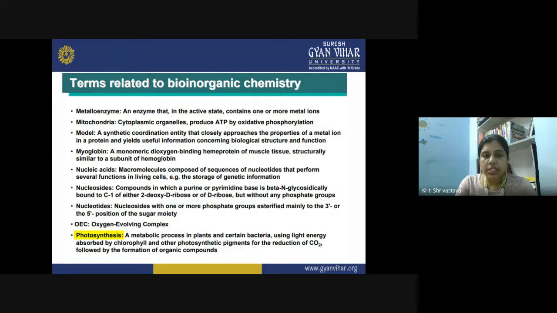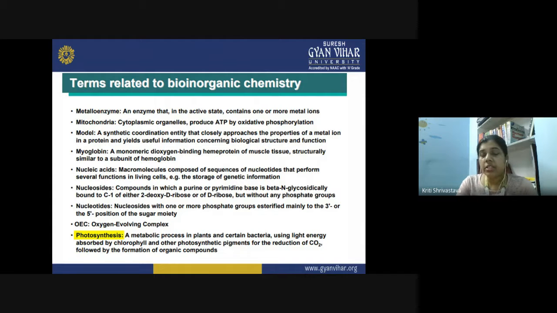Then we have oxygen evolving complex. So they are known as the OEC. Then photosynthesis. So we know that it is a metabolic process in the plant, and certain bacteria that uses light energy absorbed by the chlorophyll and other photosynthetic pigments for the reduction of carbon dioxide, followed by the formation of organic compound. So this is the key of energy storage in the biological system.